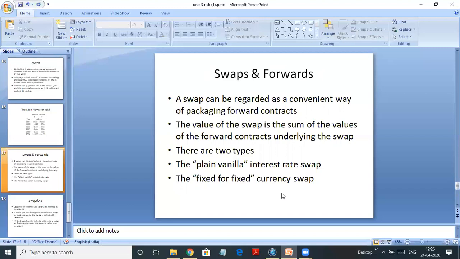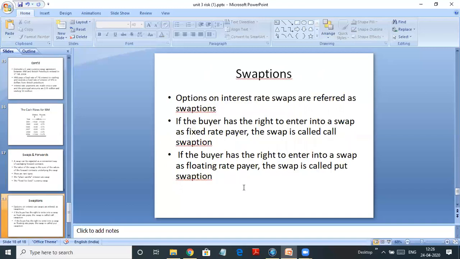There are two types of swaps which we have already discussed. The plain vanilla swap, which is nothing but an interest rate swap, where you exchange the fixed rate with the floating rate. And the second is the fixed for fixed swap, which is called a currency swap. Here you don't have a floating rate, but you have fixed for fixed rate. So both the rates are fixed. How to solve those kinds of sums, we will understand.